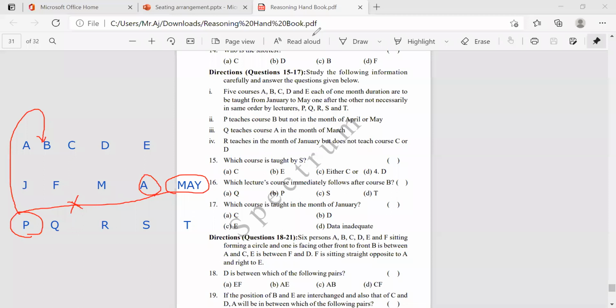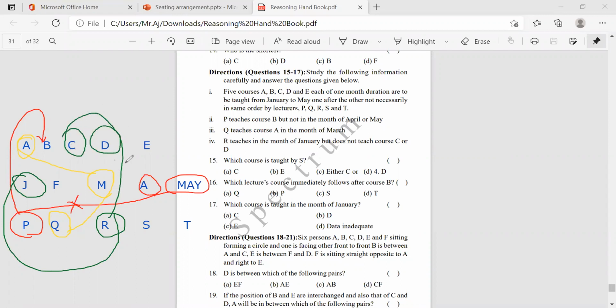Here they directly gave which one Q is going to teach: Q teaches in the month of March, course A. And another one, R teaches in the month of January, but does not teach course C or D. So R cannot teach D and C. Just cross mark. Okay. Now.